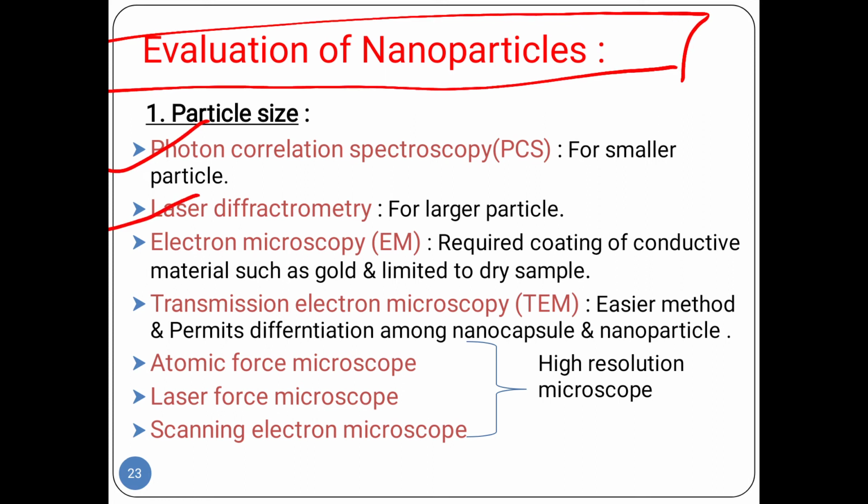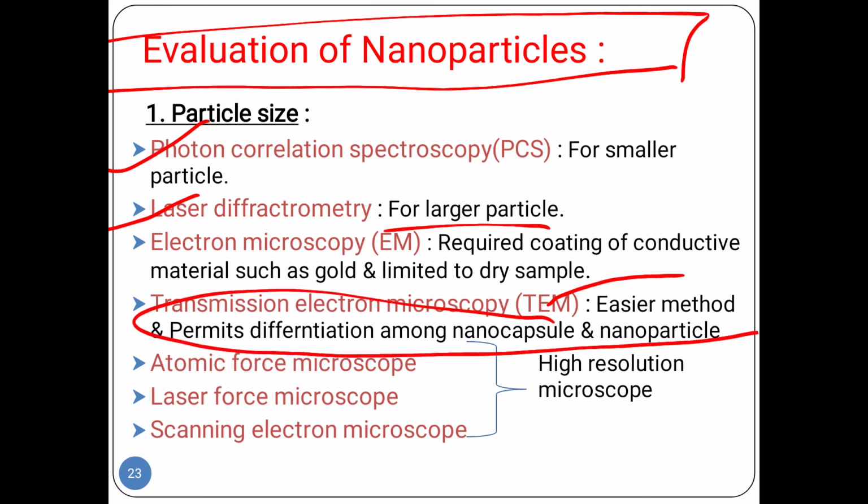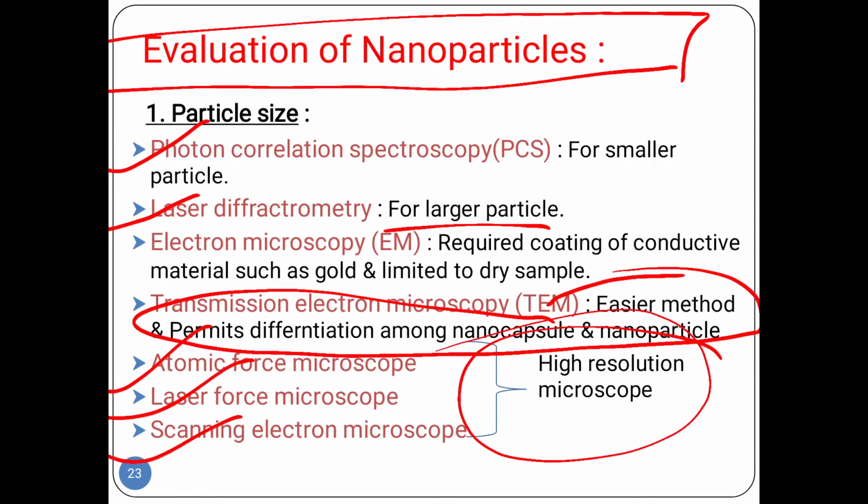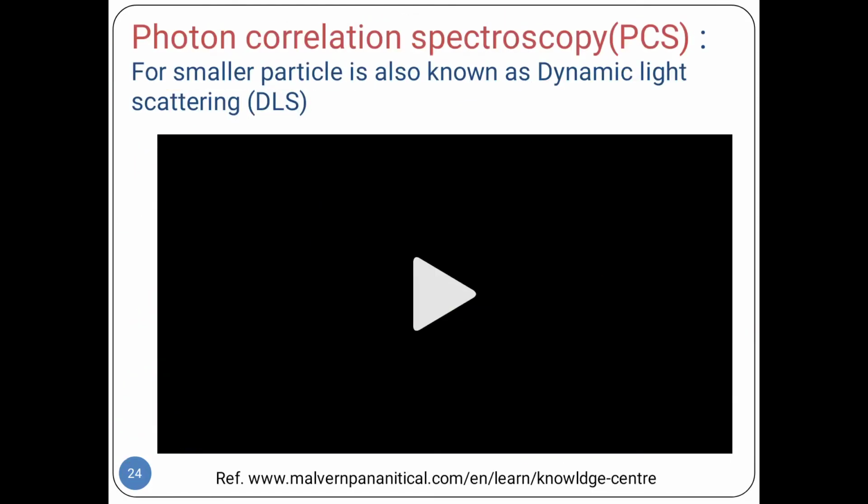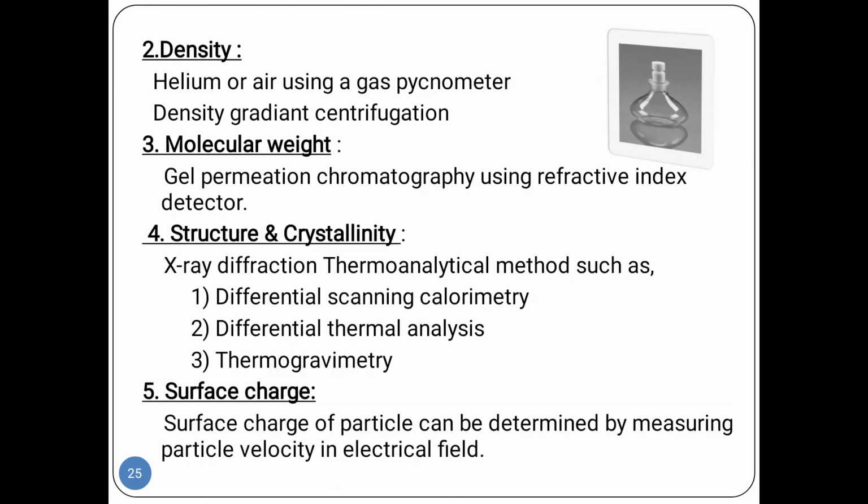Then second is laser diffractometry for larger particles. Third is electron microscopy. And fourth is transmission electron microscopy. This is an easier method and permits differentiation between nanocapsules and nanoparticles. Atomic force microscope, laser force microscope, scanning electron microscope, these are high resolution microscopes. Next, there is a video you can see from YouTube. This link I posted in the description.